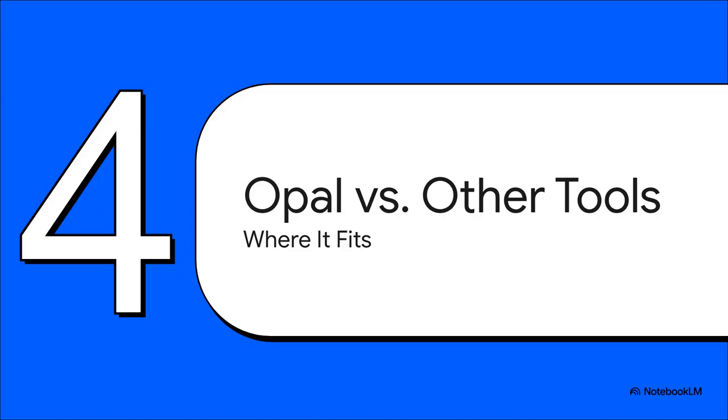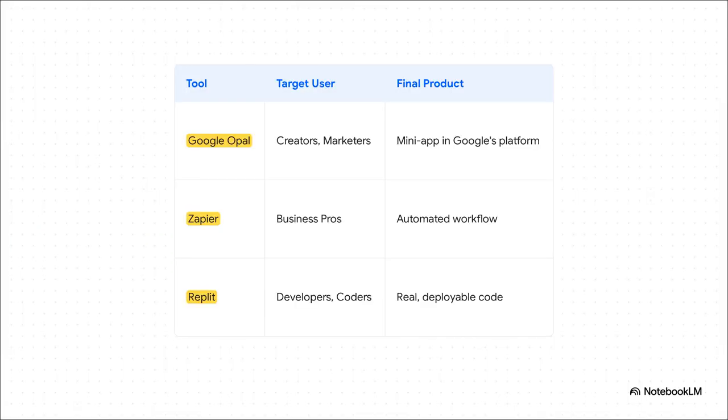So to really get a handle on where Opal fits into the universe, it's super helpful to see how it stacks up against other tools you probably already know. This table really makes it crystal clear. Look, Opal is not a workflow automator like Zapier, which is all about connecting the apps you already use. And it is definitely not a coding environment like Replit, which spits out real code. Opal is for a totally different person, a creator, a marketer. And the final product isn't a full-blown application. It's a simple, shareable mini app that lives and dies on Google's platform.